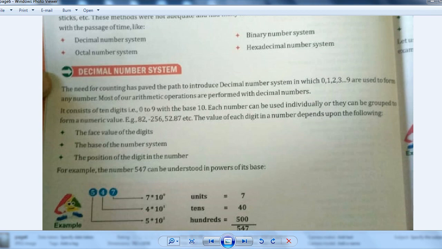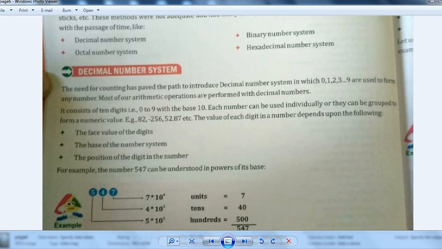If you see, from this 0 to 9, that is 0, 1, 2, 3, 4, 5, 6, 7, 8, 9, we can form any number. Suppose let us take 1500. It all comes under this 0 to 9, right? 10 is made up of 1 and 0. 11 is made up of 1 and 1. Okay? So like this.